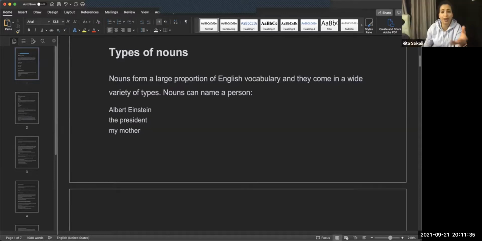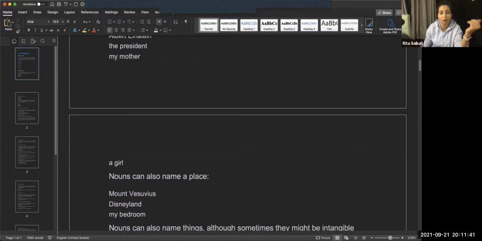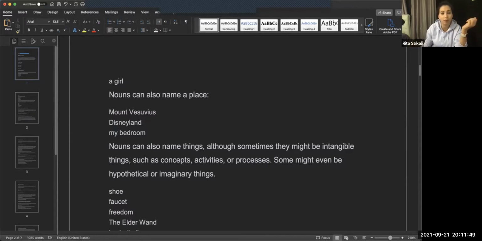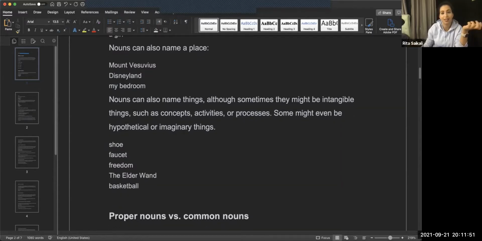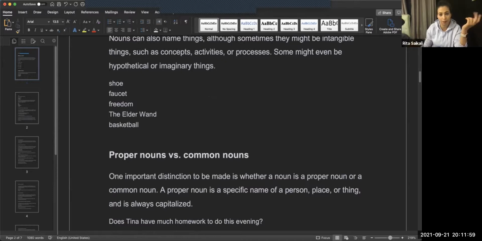And so nouns can name a person, for example, Albert Einstein, the president, my mother, a girl. They can also name a place, which was what we were talking about a minute ago. Mount Vesuvius, Disneyland, my bedroom. These are all places. And nouns can be things. For example, shoe, faucet, freedom, the elder wand, and baseball.